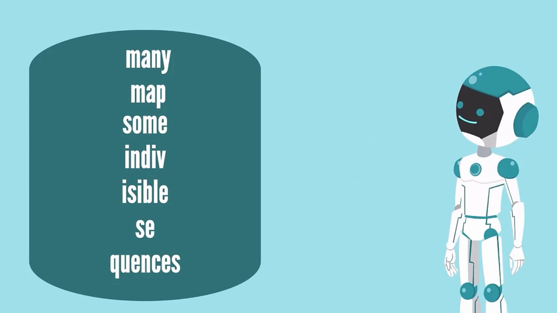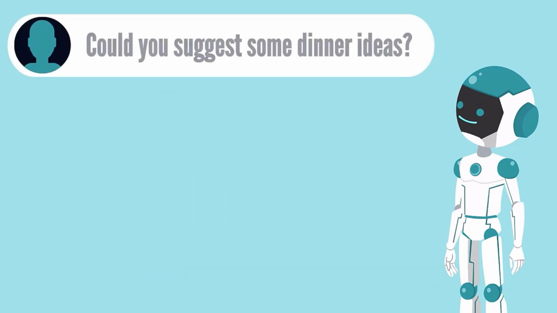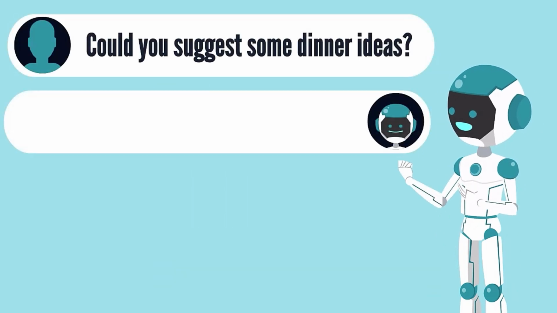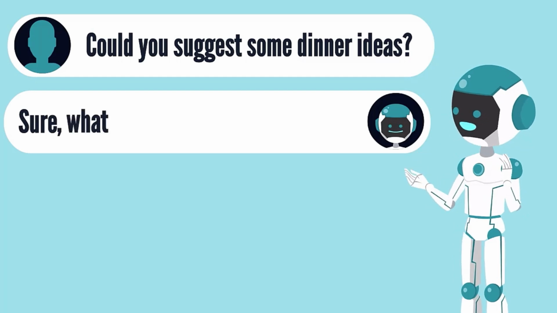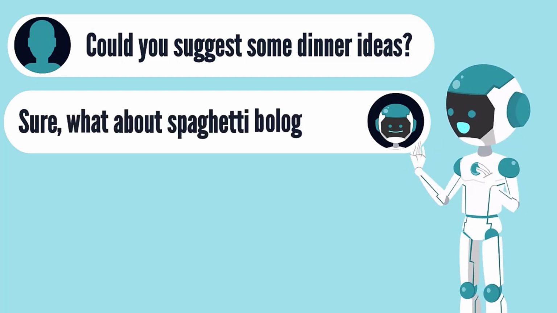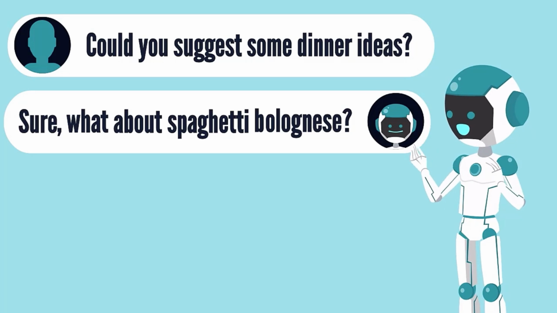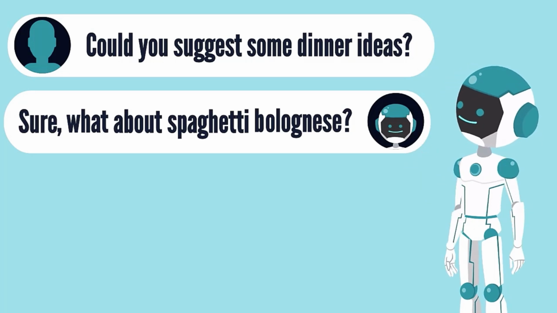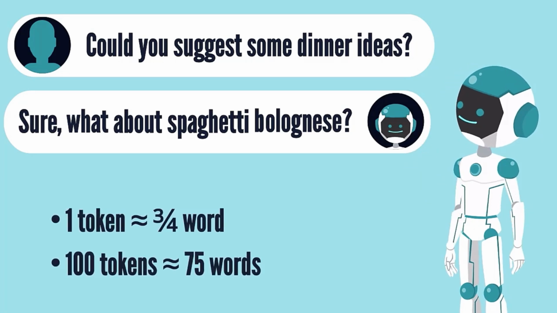The task of a language model is to understand the statistical relationship between the tokens in its vocabulary. Once it does so, it can predict the token that is statistically most likely to occur next in a sentence. It then does so with the next token and the next, ending up with a text completion model. Cool. You might think that this definition of a token as roughly 3/4 of a word might seem a bit arbitrary. Why not define tokens as short as a character or as long as a phrase?